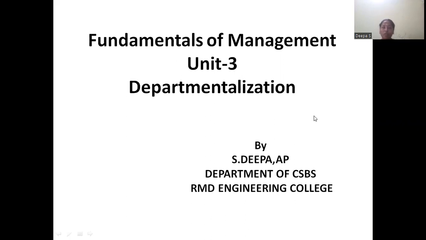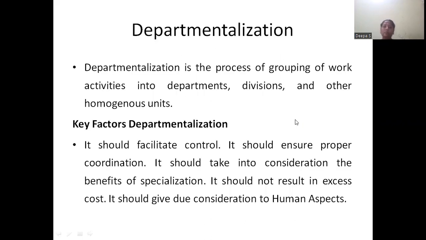Okay, so what is departmentalization? Departmentalization is also normally like subdivision. There is a division of groups. How are we able to subdivide that? Departmentalization is the group of work that has been done by different activities.